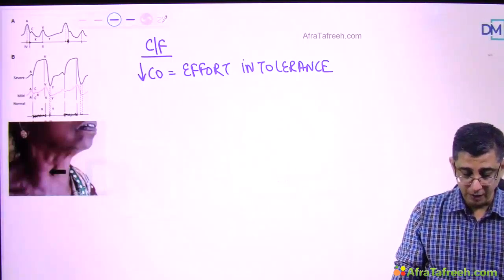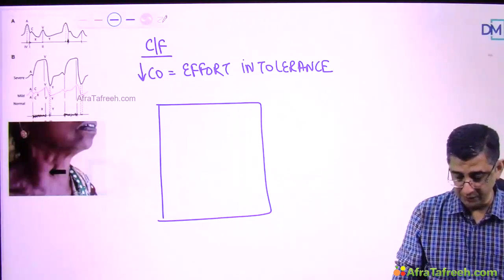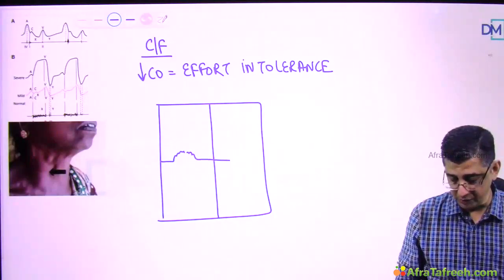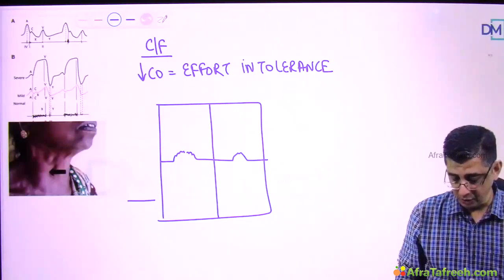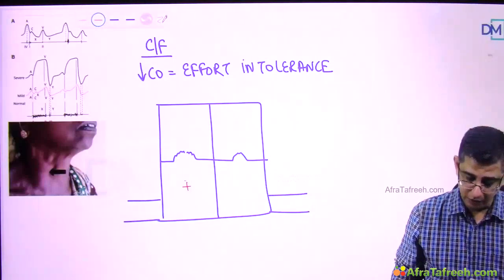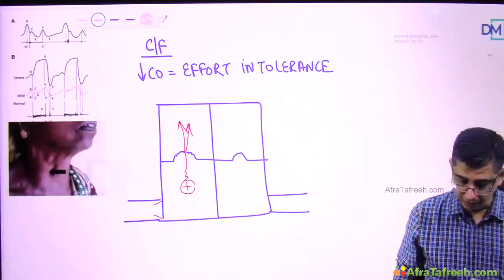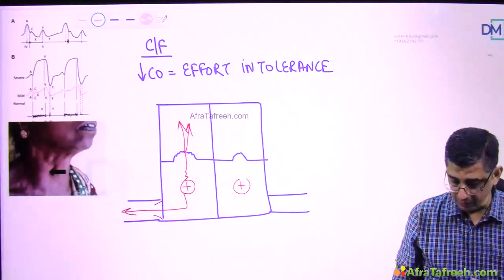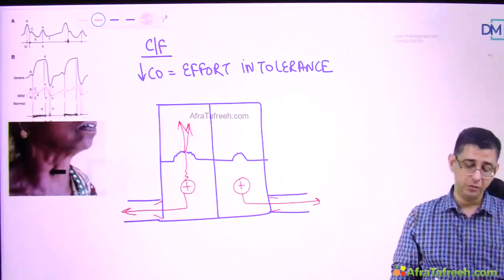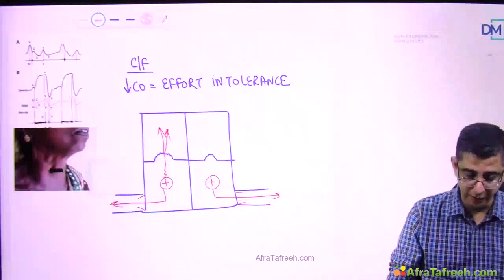And then in fact I can just draw a line diagram for it so that this makes more sense. I have shown here tricuspid valve leaflets bulging up and not being able to approximate properly. So the end result is leakage of blood from RV to RA in the patient. You can see that this is systole happening at the moment. Left side, no problems, but on the right hand side you can see the blood leaking. So because less blood is going into the lungs, I mentioned regarding effort intolerance.